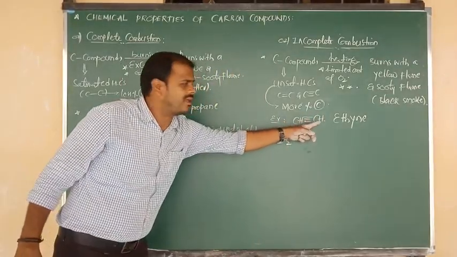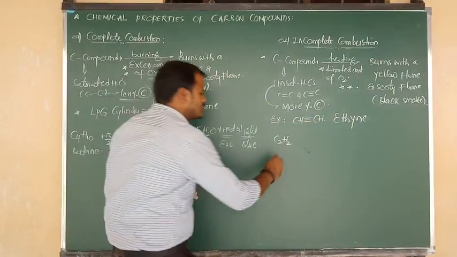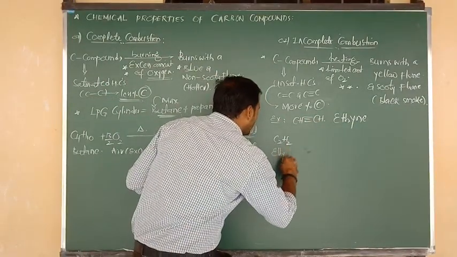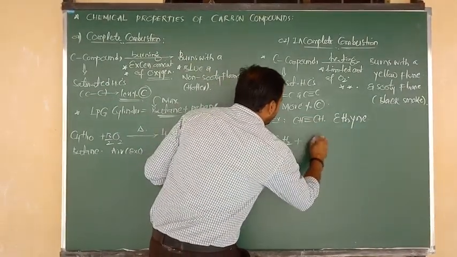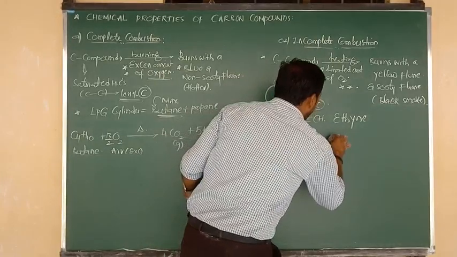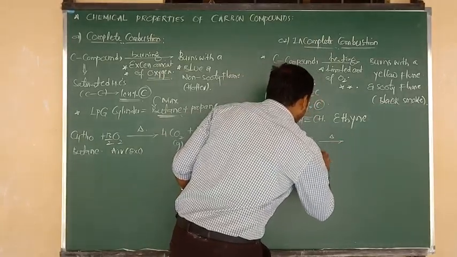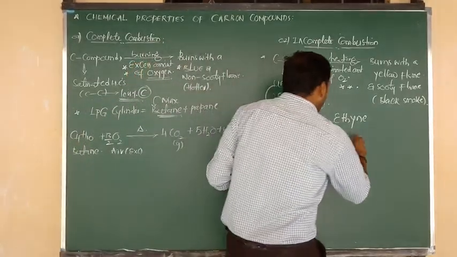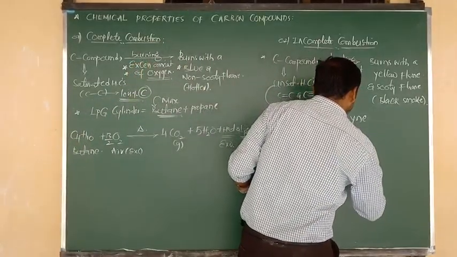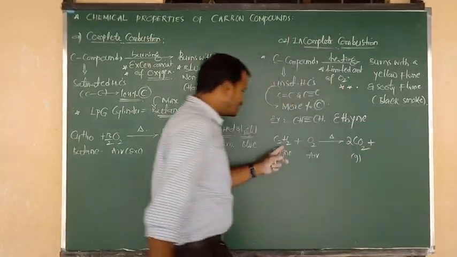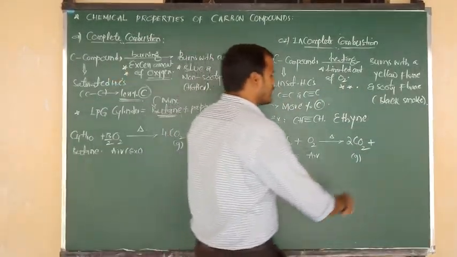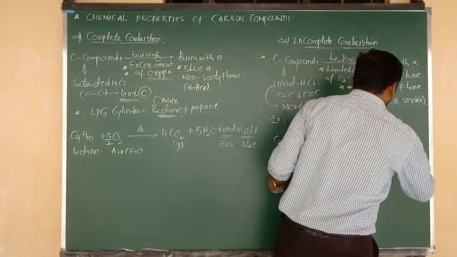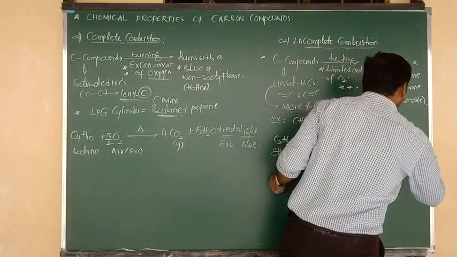Two carbons are there, two hydrogens are there. So the name of this compound is ethyne. Heat upon combustion, nothing but heating with oxygen in the presence of air. How many carbons are there? Two carbons. Two carbons have to be removed in the form of 2 moles of CO2 gas. And two hydrogens are there, that means we can remove them in the form of water molecule, along with the release of heat.